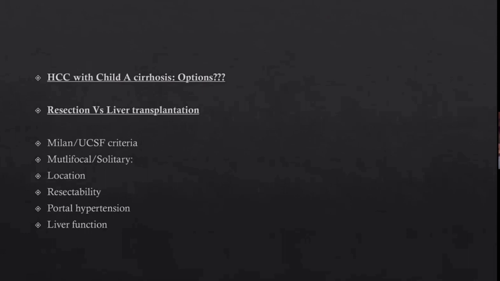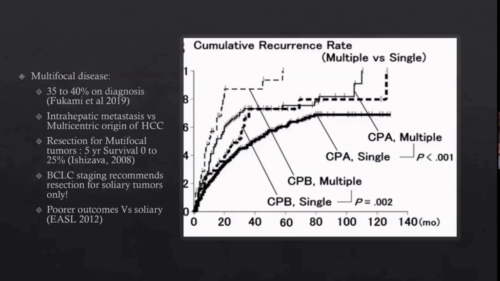Whether the tumor is unifocal or multifocal is a very important thing, because that will change the prognostication and even the type of management we are looking at. Also the location of the tumor: is it resectable, or is it easy to resect? If there's some tumor sitting in the caudate area which is involving the vessels, it becomes very difficult for us to resect, right? Then associated conditions, like whether the patient has portal hypertension. Although liver function is preserved, if there is significant portal hypertension, which can be diagnosed by looking at platelet counts or HVPG or the presence of varices, this also can be a deciding criterion for these patients.